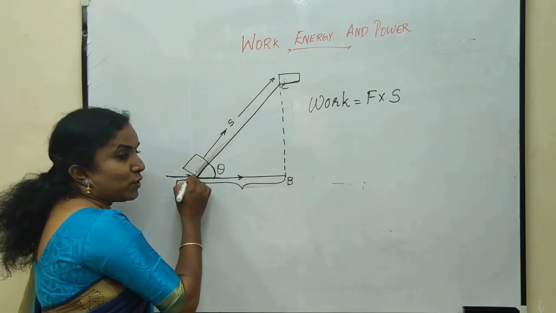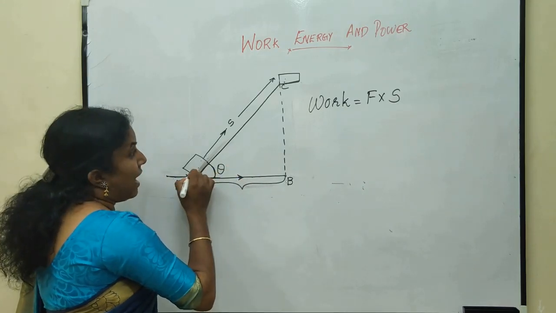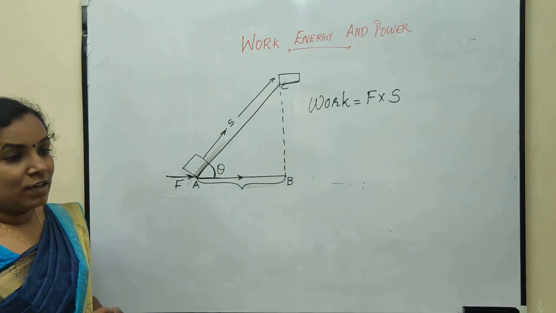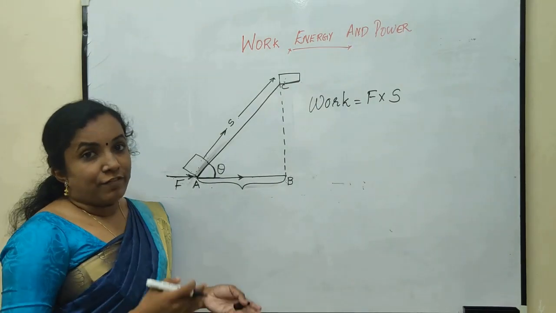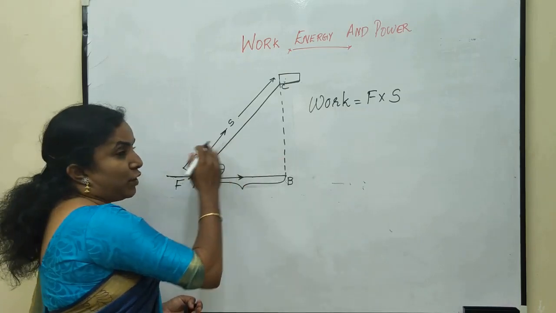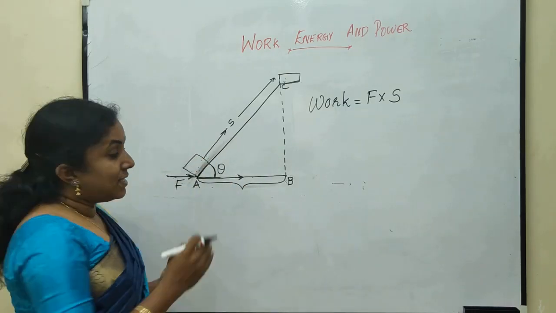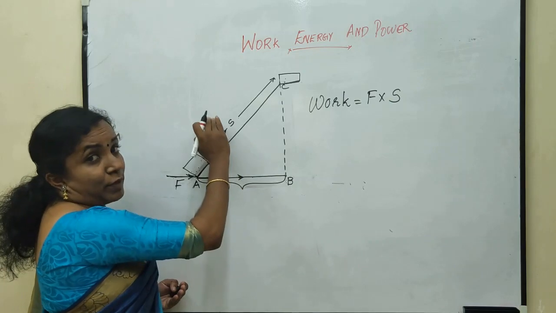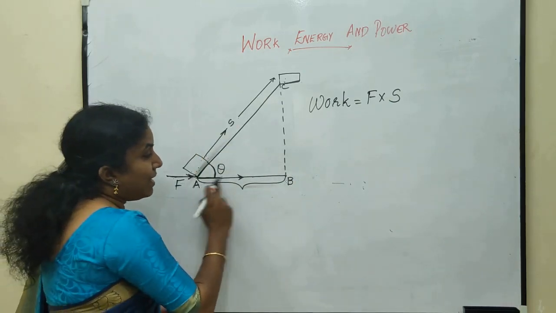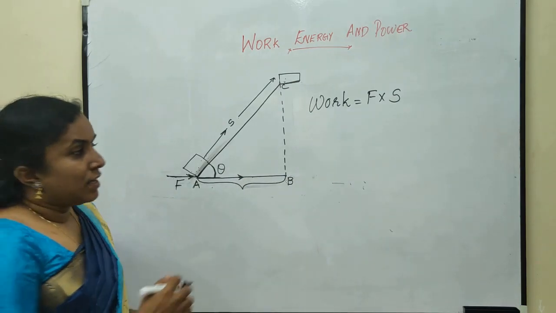Here the angle between the direction of force and the direction of displacement is theta. And when we take the trigonometric functions, sin theta is opposite side by hypotenuse and cos theta is adjacent side by hypotenuse. So from this figure, AB is the adjacent side.